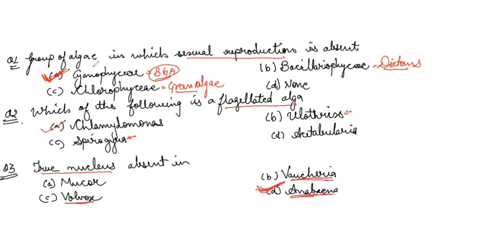Now we have question number 4. The question is, sexual reproduction in algae results in formation of.